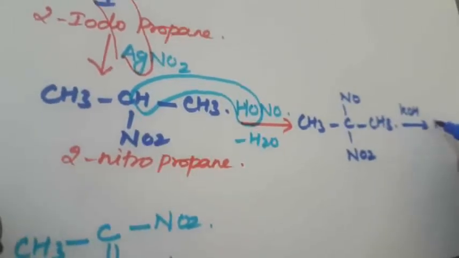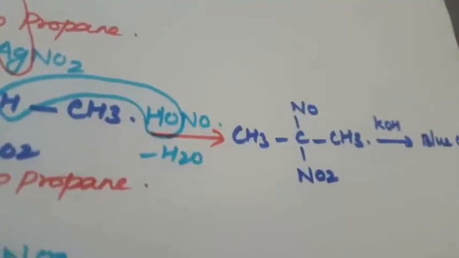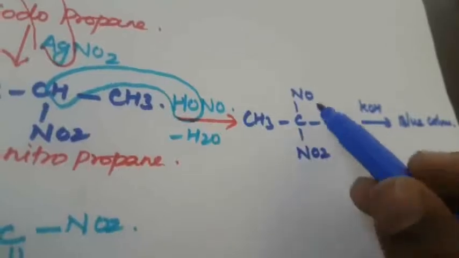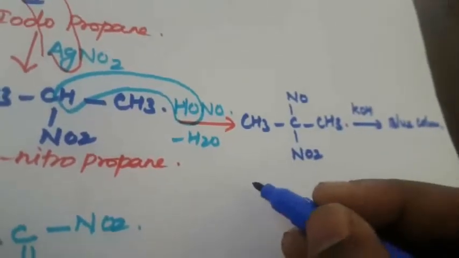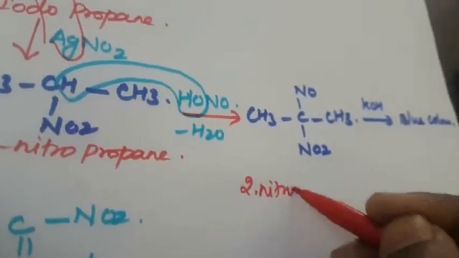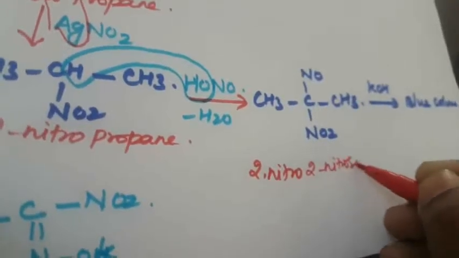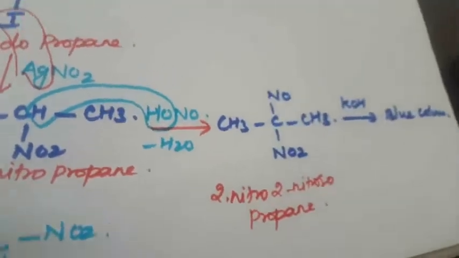So blue color will be obtained. What is the name of this compound? The two functional groups are the nitro and nitroso groups. So how to write it? 2-nitro-2-nitroso, on a 3 carbon propane. Okay, so this is the secondary alcohol. Next one is tertiary alcohol. So what is the tertiary alcohol?